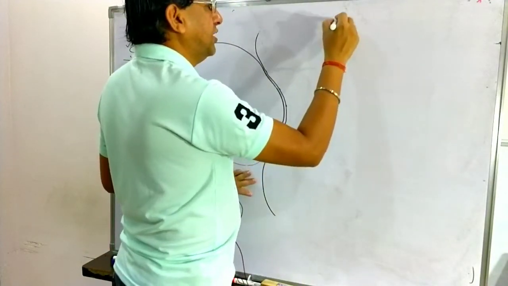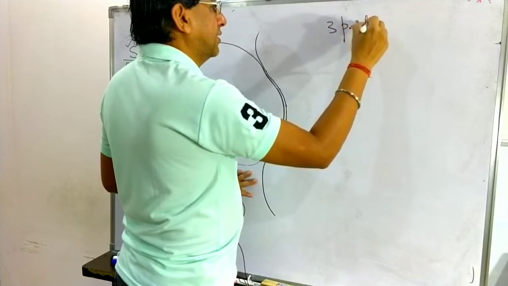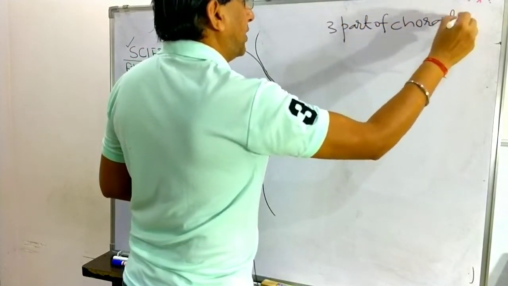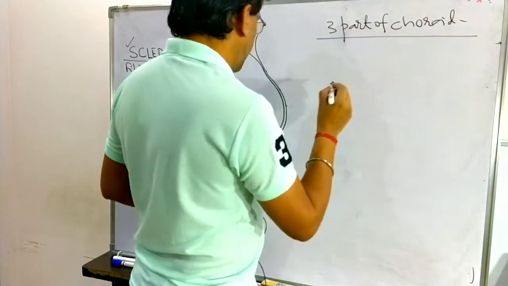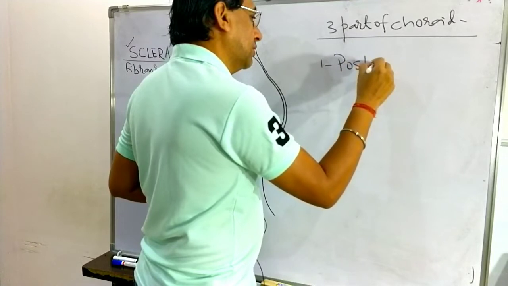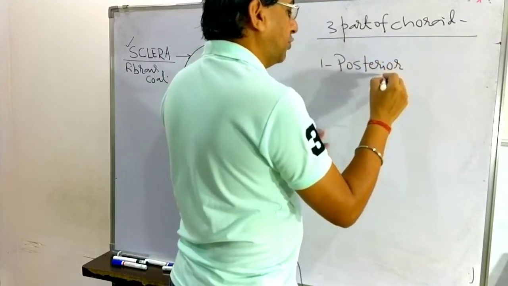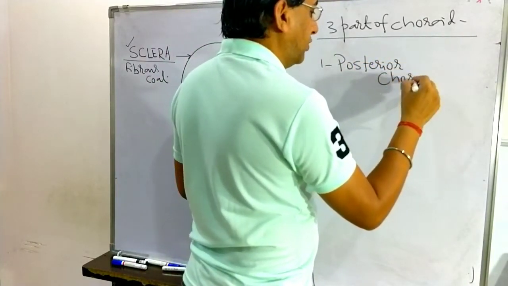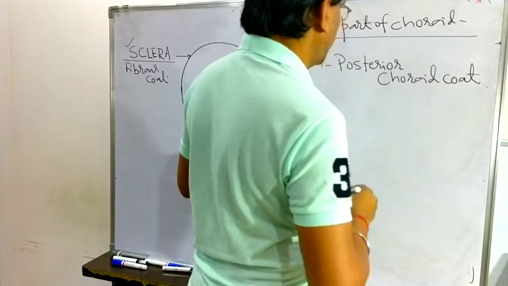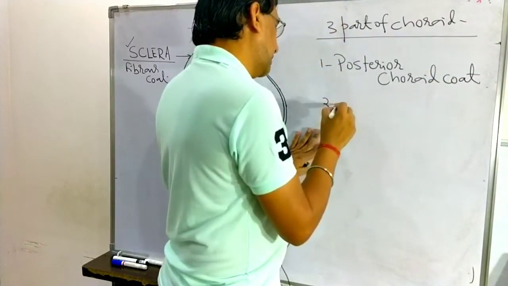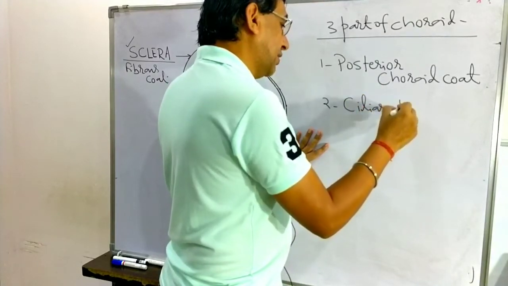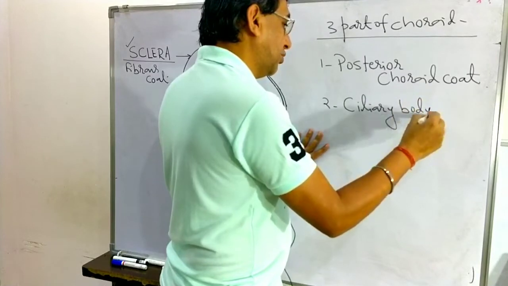Now there are three parts of choroid. The first one is known as the posterior choroid part. The second one is known as the ciliary body.